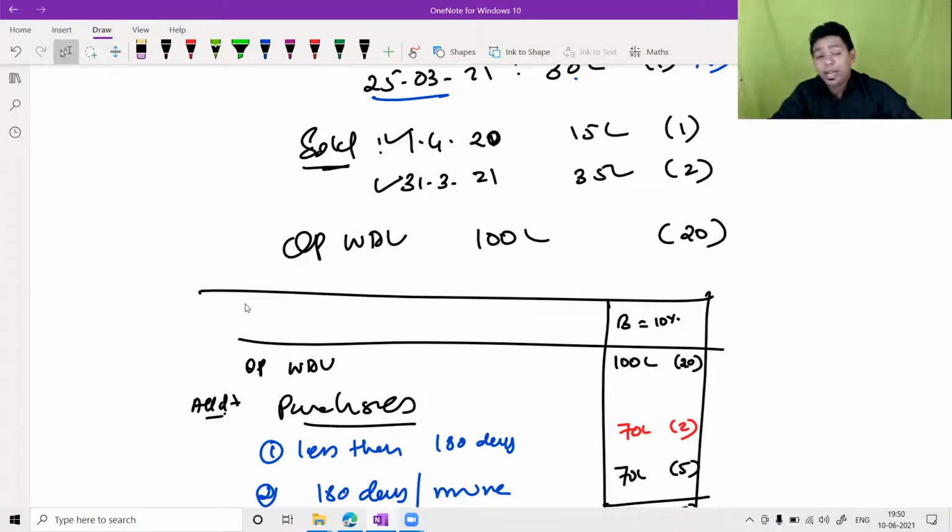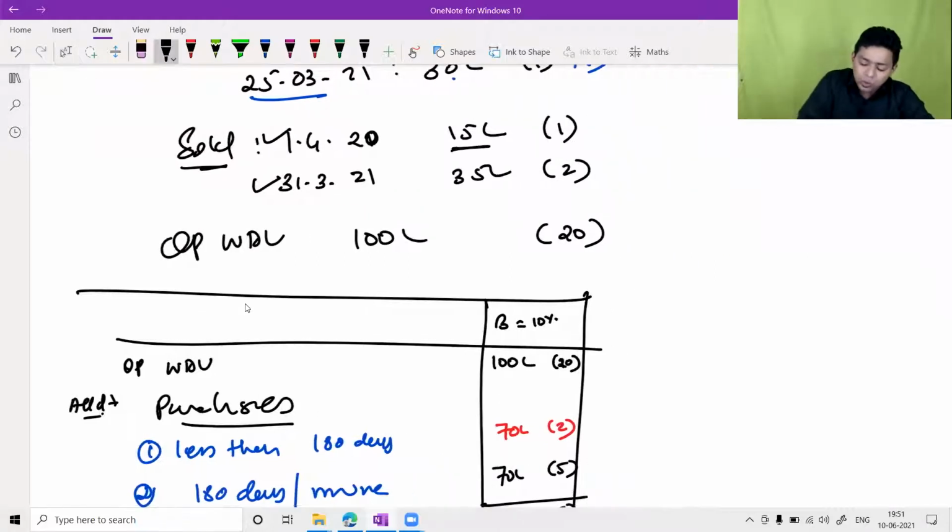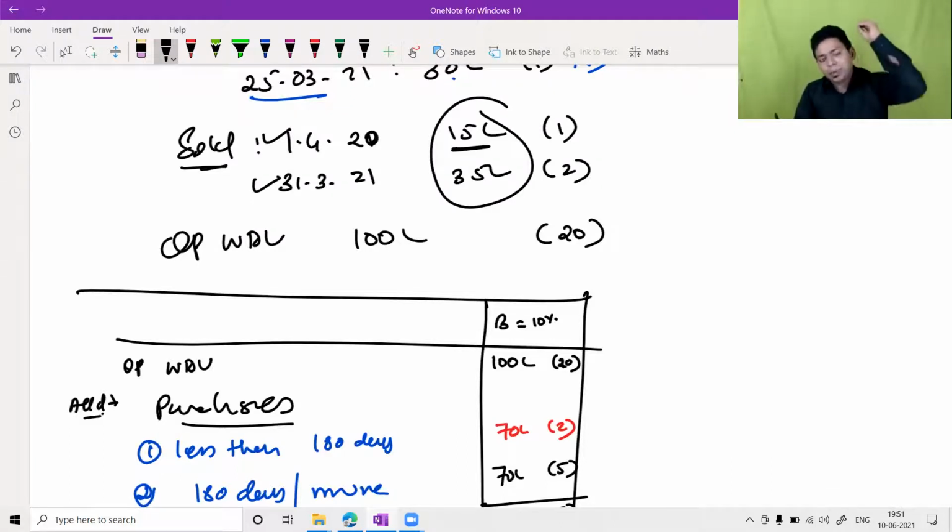In accounts you provide depreciation before till the date of sale. Here we don't do that. We just simply subtract the selling price, whether you have sold the asset at the beginning of the year or at the end of the year. Whatever is the total, we just simply subtract that total from the total value of the block. This is nothing but a recovery.